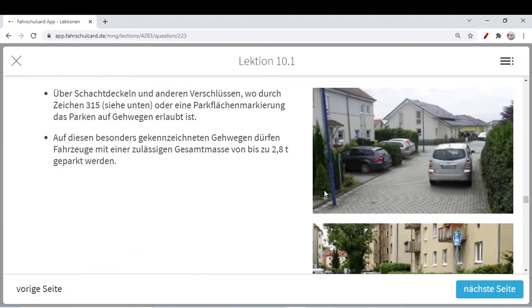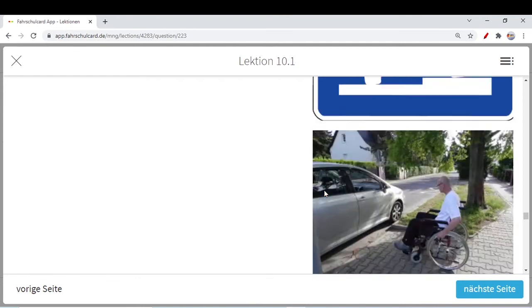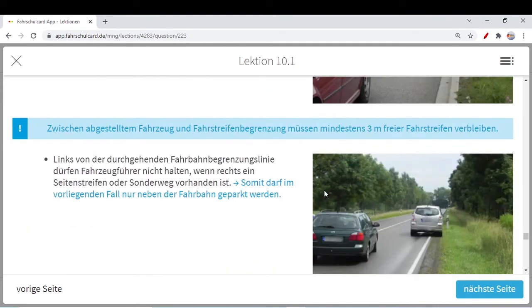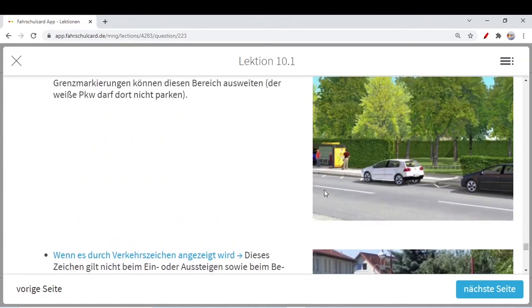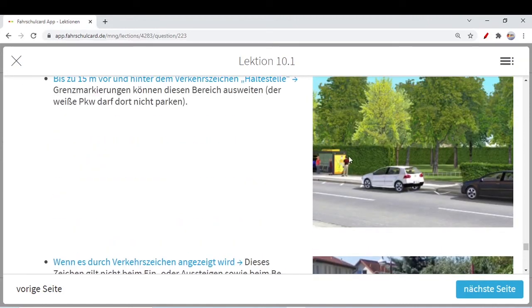let's say, if it's an official bus stop, so that I can show it to you. Otherwise we have to imagine a bus stop. Let's say here it's a bus stop. So if there is a halt stelle sign, like it's a bus halt stelle, if you want to park, you need to keep, like this black car, a 15-meter distance free, then only you can park in front.